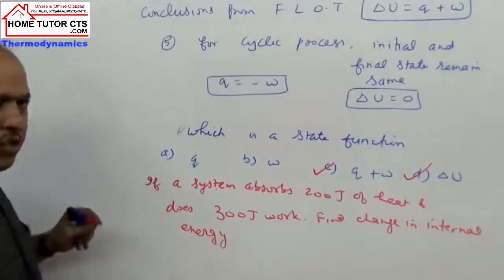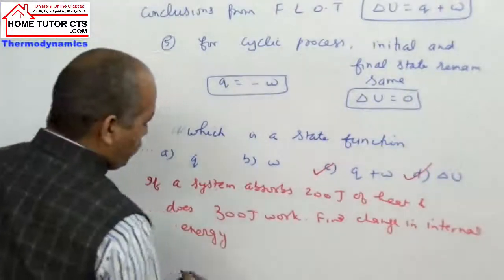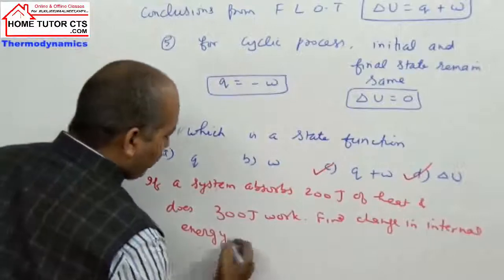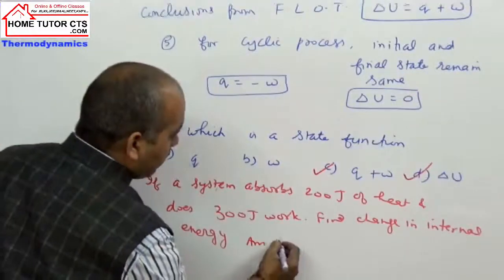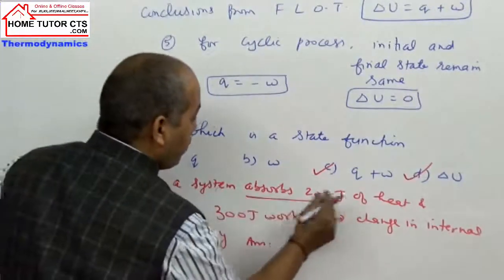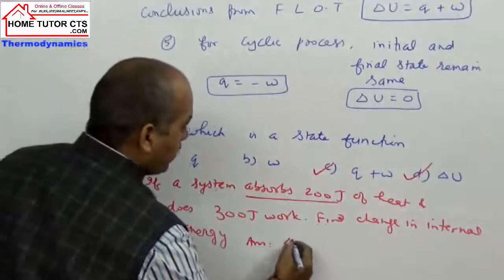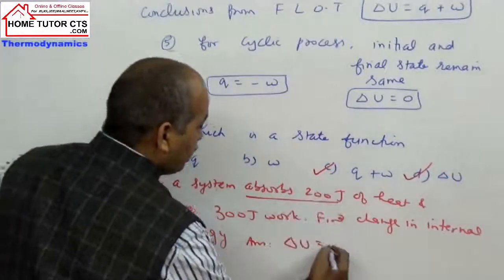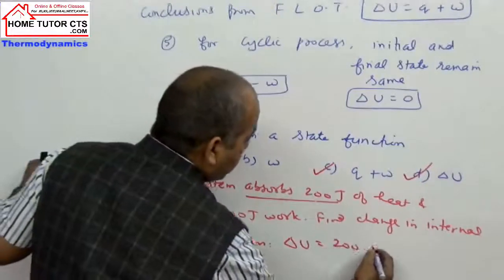So what is your answer coming? Activity is a very straight question, so it does not need any time. So what should be the answer for this question? देखिए इसमें क्या है? Heat absorbed is positive. What is delta U taken here? When we take heat absorbed, it is plus 200.